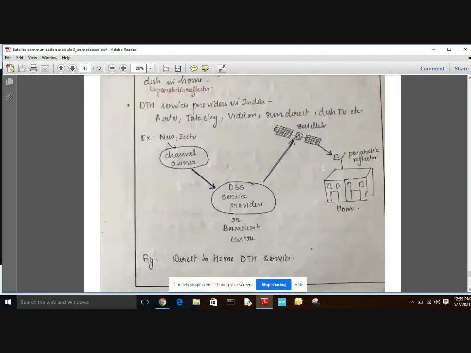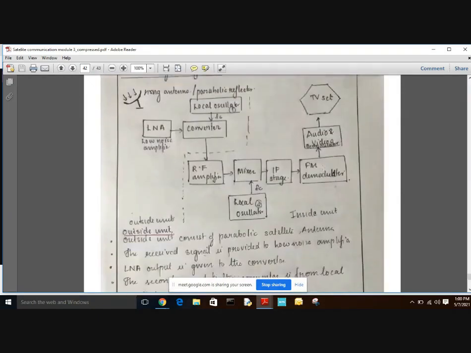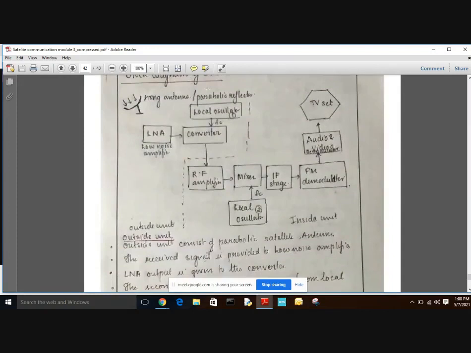This is a DTH services example, and this is the block diagram. The block diagram is divided into two parts. One is the outside unit, which consists of the low noise amplifier, converter and local oscillator, and the other is the inside unit, which consists of the RF amplifier, local oscillator, mixer, IF stage, FM demodulator, audio and video demodulator, and TV set. So this is the DTH system.